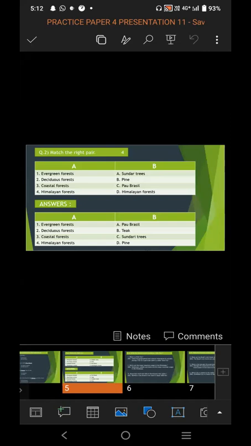For evergreen forest, the answer is Pau Brazil. For deciduous forest, the answer is teak. Coastal forest, the correct pair is Sundari trees. And Himalayan forest, the correct pair is pine. So in this way, you have to solve match the right pair. It comes for 4 marks. 4 questions are asked, 4 options are given.